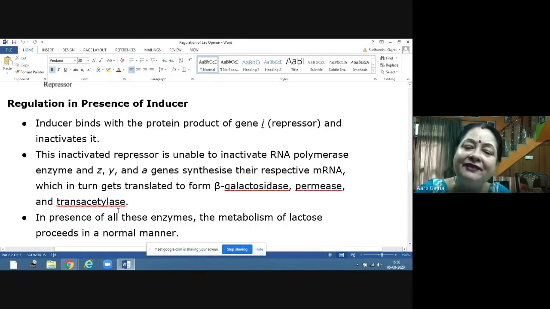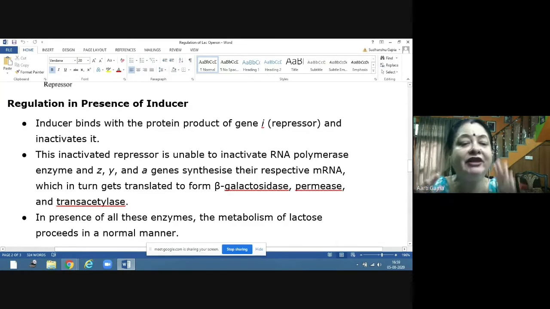So Z, Y, and A genes will be synthesized and their respective messenger RNA will be translated into beta galactosidase, permease, and trans-acetylase. Now, in the presence of all these three enzymes, the metabolism of lactose proceeds in the normal manner.